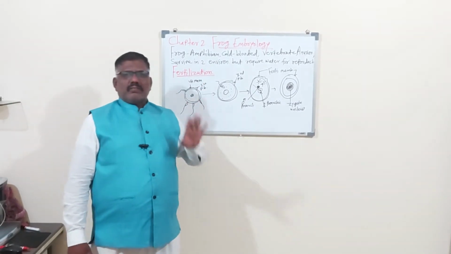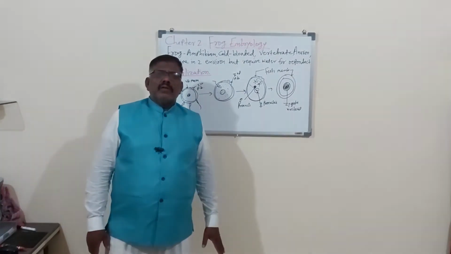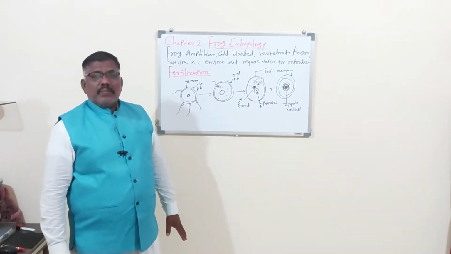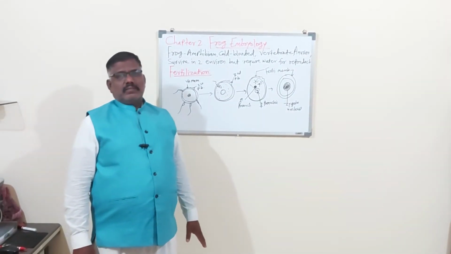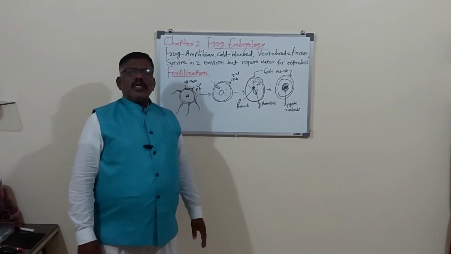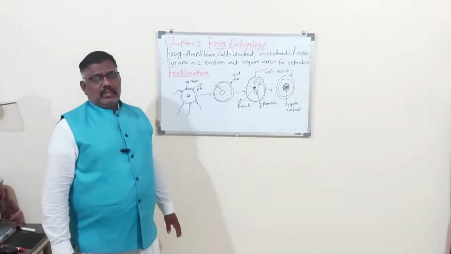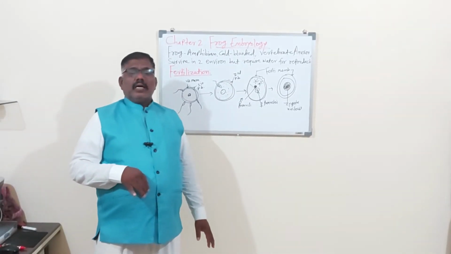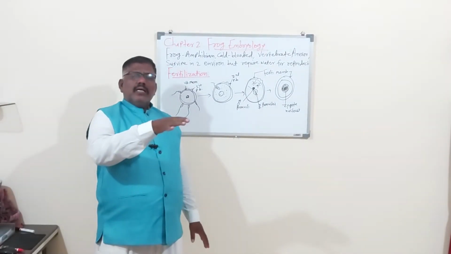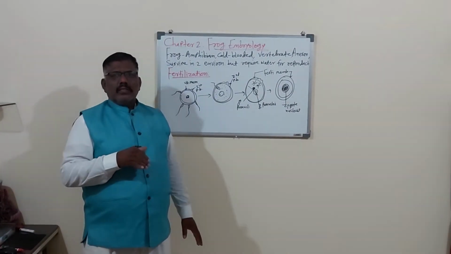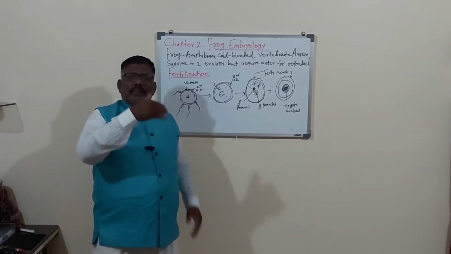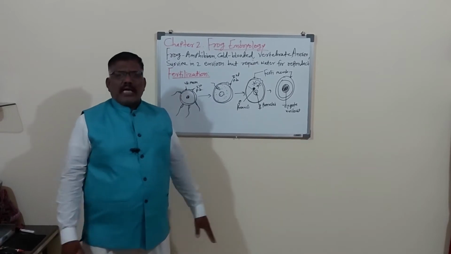It is in water. So remember, fertilization is of two types: external fertilization and internal fertilization. When the male animal introduces the copulatory organ in the female animal body and releases the sperm in the female body, and in the female body there are the ova, eggs, and inside the body of the female, sperm and ova combine together, fuse together and form the zygote.